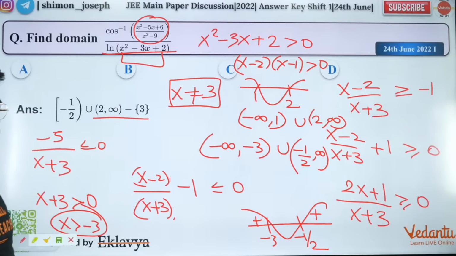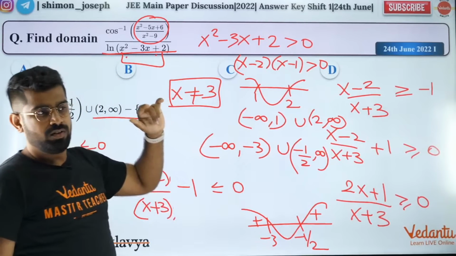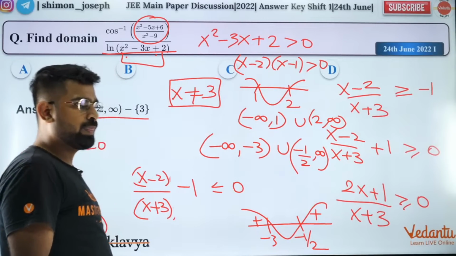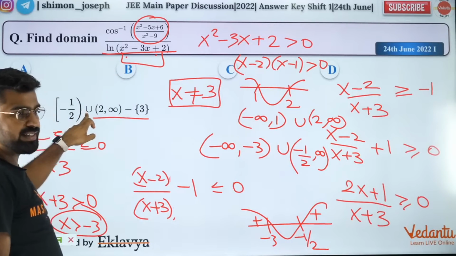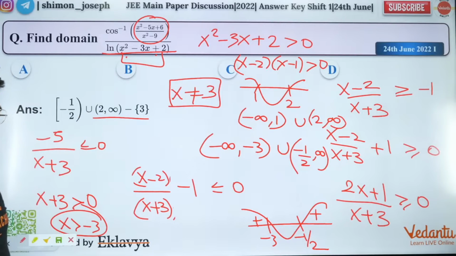Greater than 1. No, where is it greater than 1? Your denominator, is it? Why? Log is defined whenever your inside quantity is positive, right? It is minus 1 by 2 to 1, is it? Okay. Ln x square only is there in the denominator.